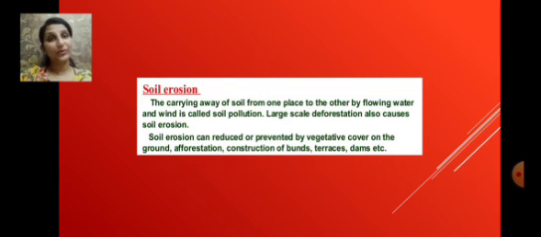Soil erosion can be reduced or prevented by vegetative cover on the ground, afforestation, construction of bunds, terraces, dams, etc. All these help to reduce the phenomenon called soil erosion.